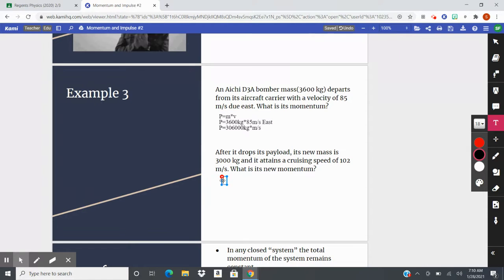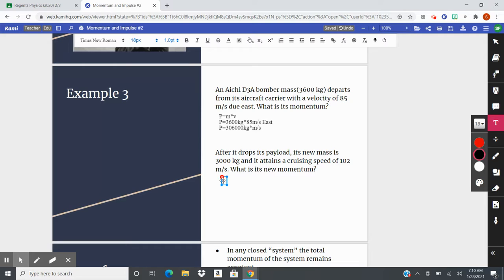Well, let's check out the second part. It says after it drops its payload, its new mass is 3,000 kilograms and it attains a cruising speed of 102 meters per second. What is the new momentum? And ladies and gentlemen, did you notice I forgot the direction? There needs to be direction. If it gives you a direction in the problem, you have to supply a direction in your answer. So our total momentum is 306,000 kilogram meters per second east.